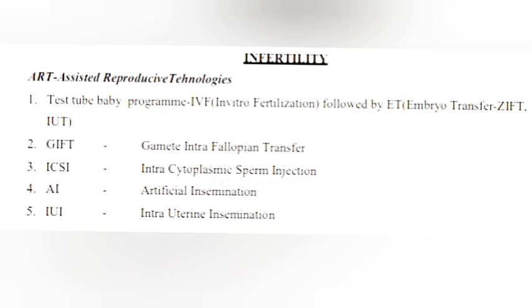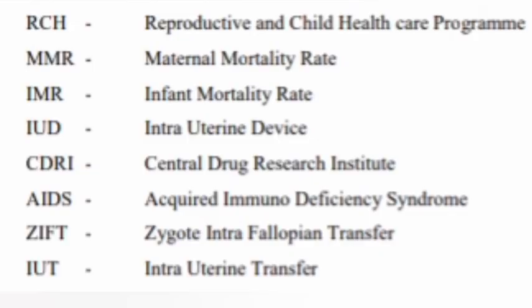Infertility, ART, assisted reproductive technologies. 1. Test tube baby programs: IVF, in vitro fertilization followed by ET, embryo transfer, ZIFT and IUT. GIFT, gamete intrafallopian transfer. ICSI, intracytoplasmic sperm injection. AI, artificial insemination. IUI, intrauterine insemination.